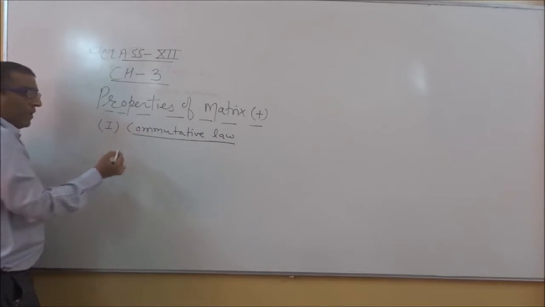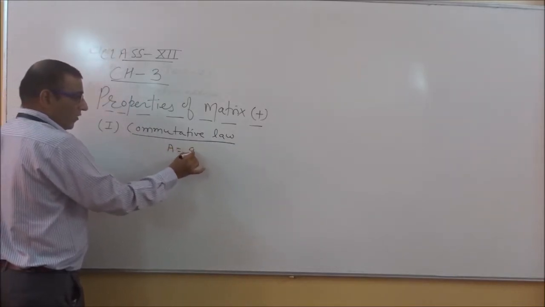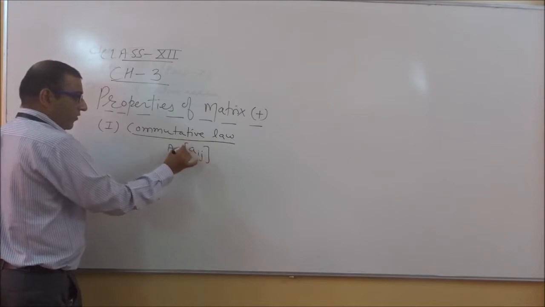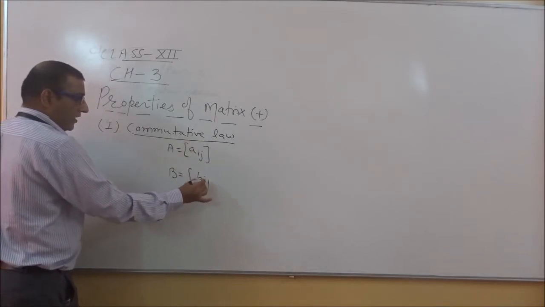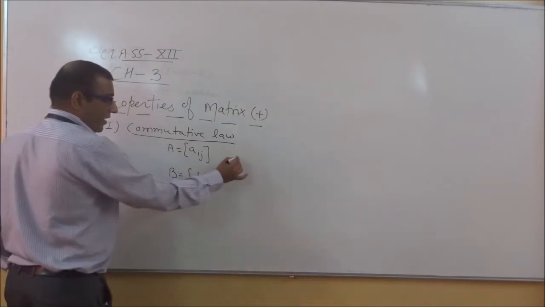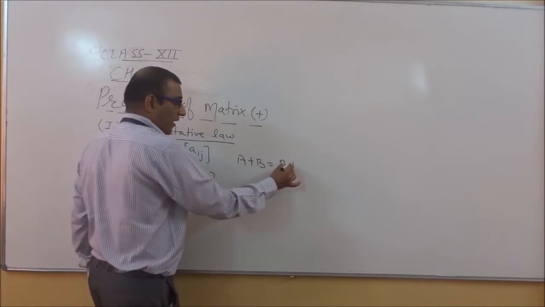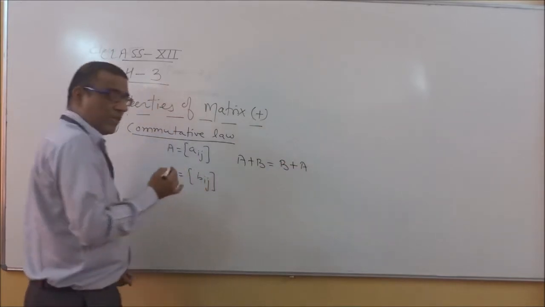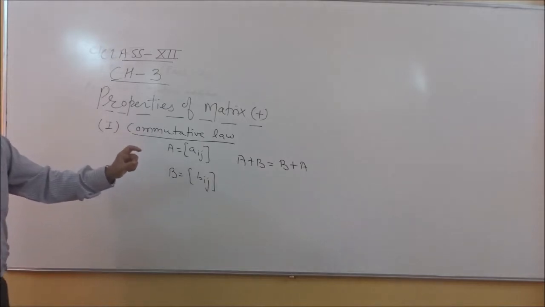For example, if we are taking two matrices A equals Aij and the second one is B equals Bij, then we can say A plus B equals B plus A. We have to keep these things in our mind. The order of both the matrices is the same.